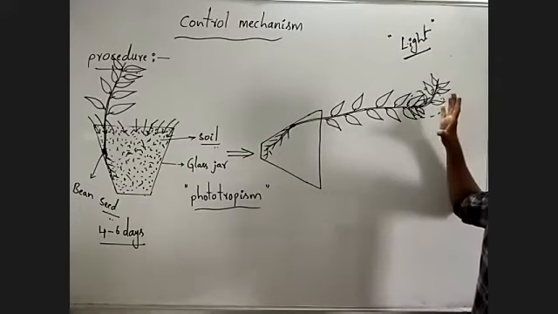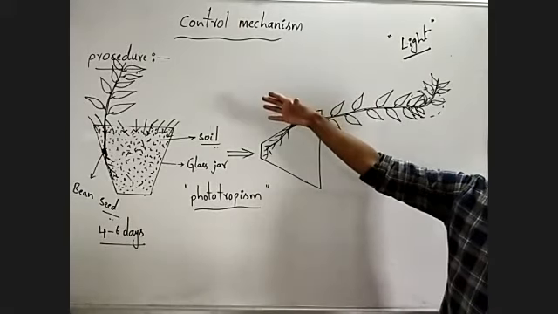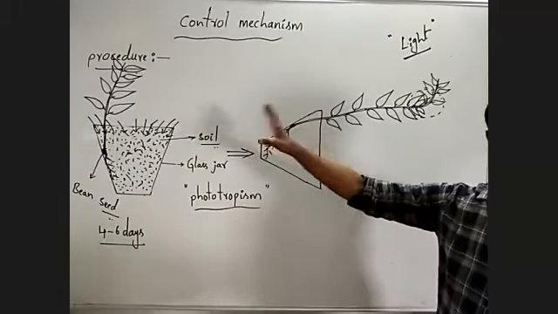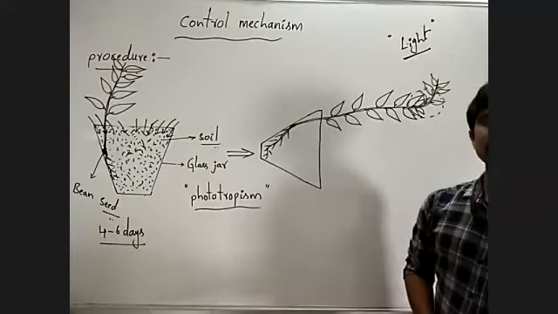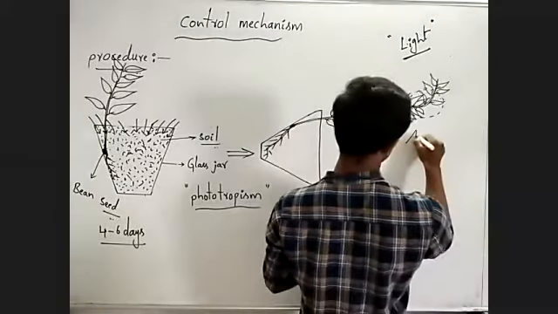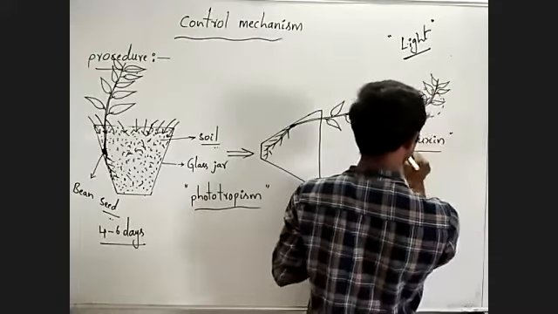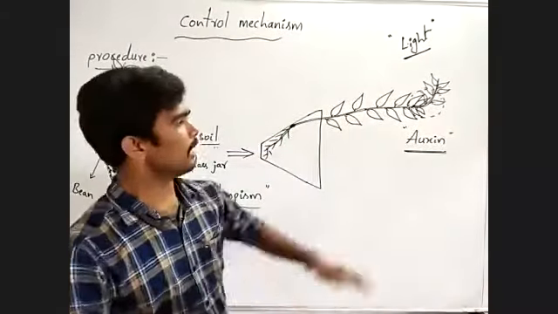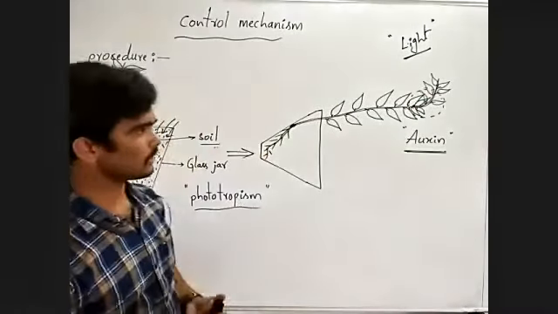What is the reason for this response? The main reason is one type of chemical. Already we discussed some chemicals, which are also called hormones, phytohormones. Here also one phytohormone is involved, that is auxin. Remember, a very important plant hormone, auxin. It is responsible for bending towards the light.